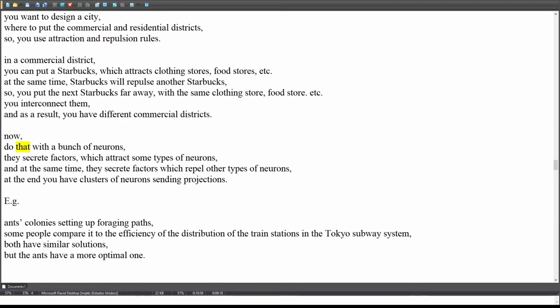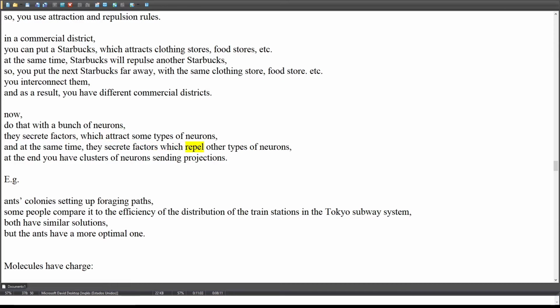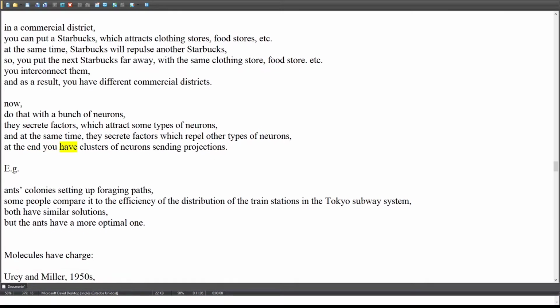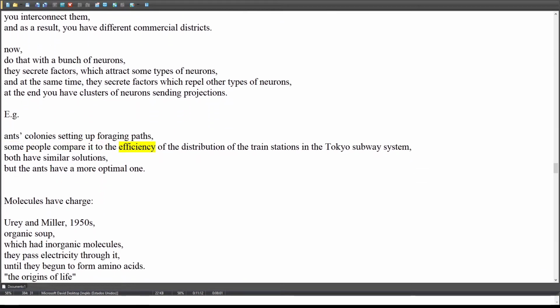Now, do that with a bunch of neurons. They secrete factors which attract some types of neurons, and at the same time they secrete factors which repel other types of neurons. In the end you have clusters of neurons sending projections. Example: ant colonies setting up foraging paths. Some people compare it to the efficiency of the distribution of the train stations in the Tokyo subway system.